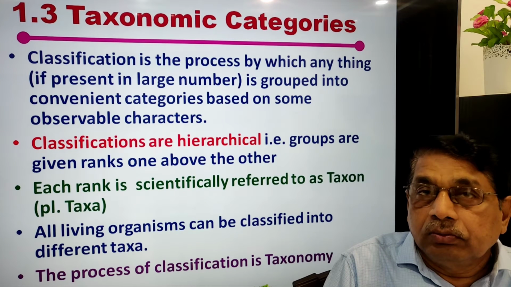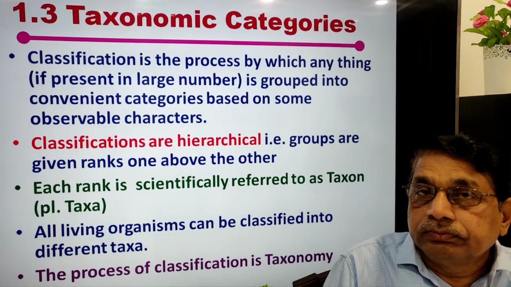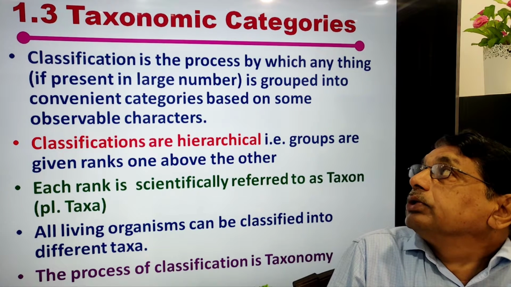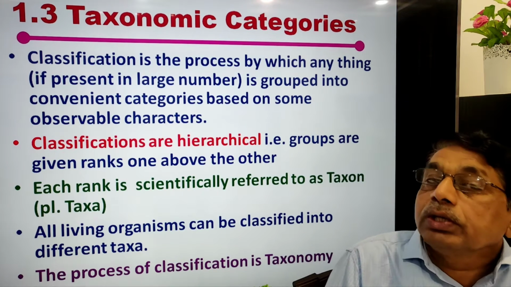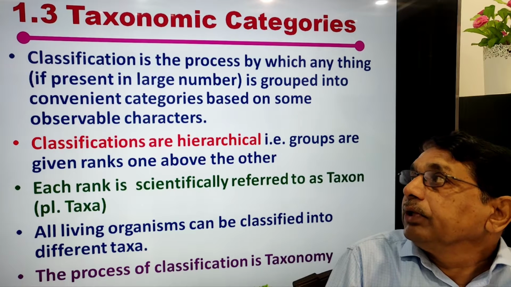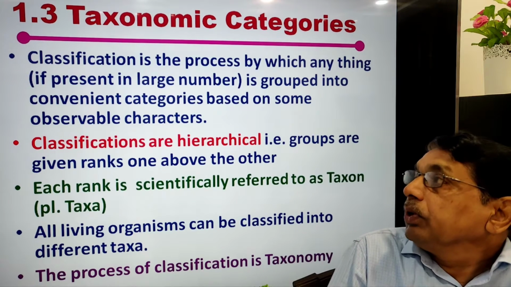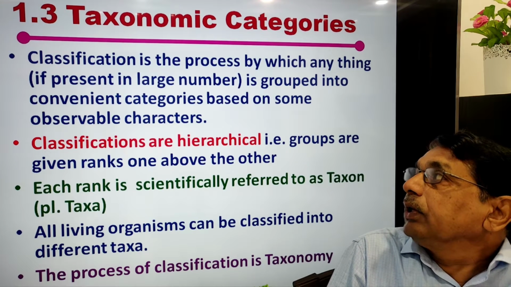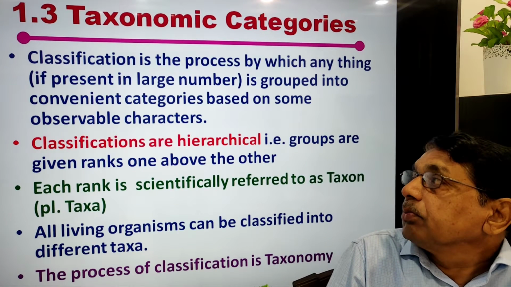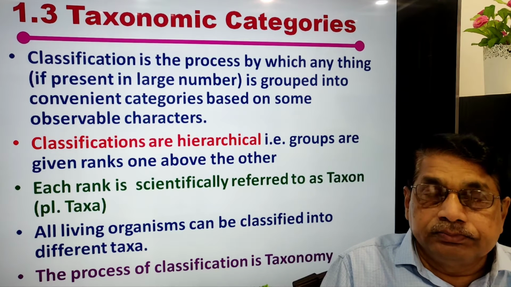Classification, we know classification is the process by which anything, if it is present in large number, is grouped into convenient categories based on some observable characters.